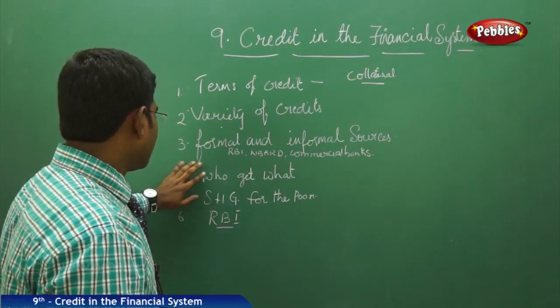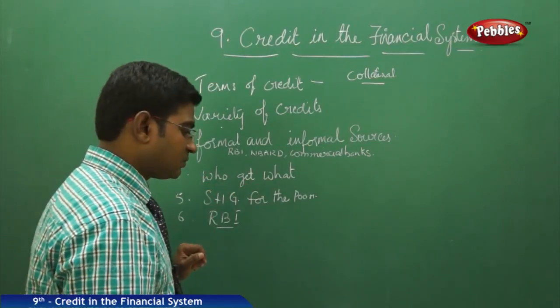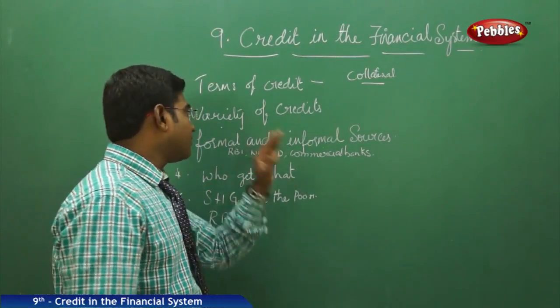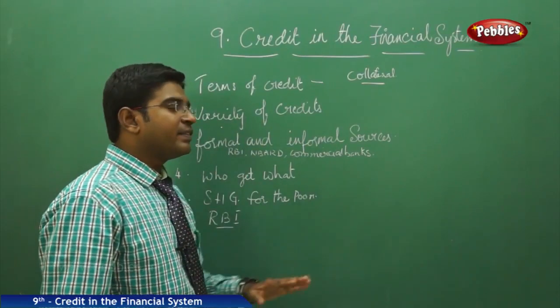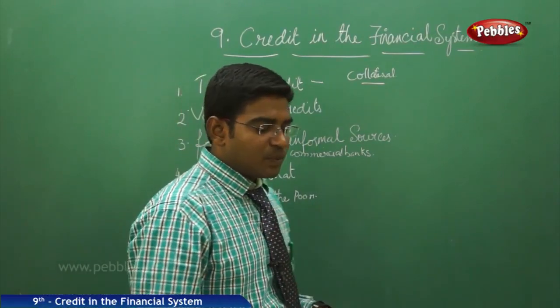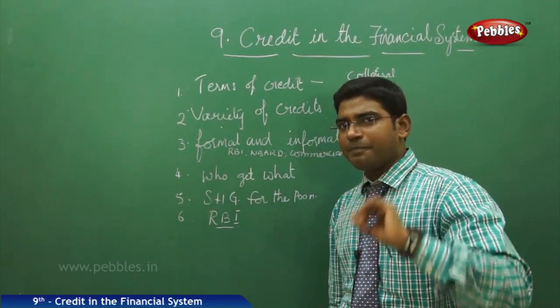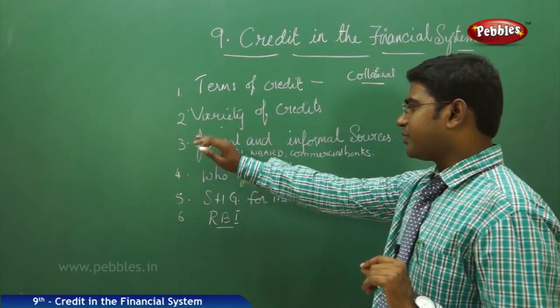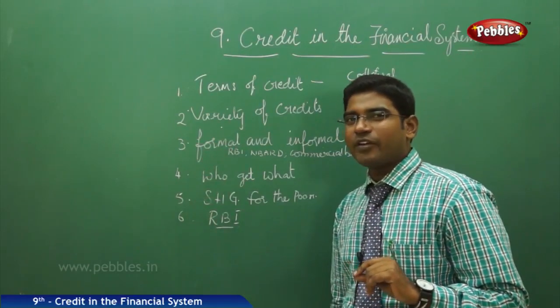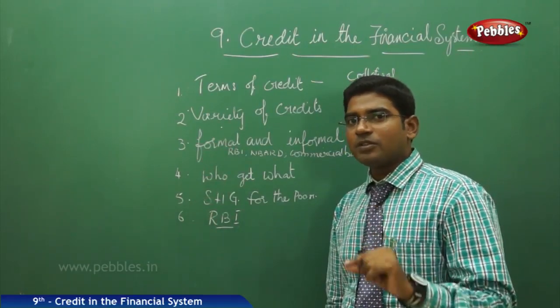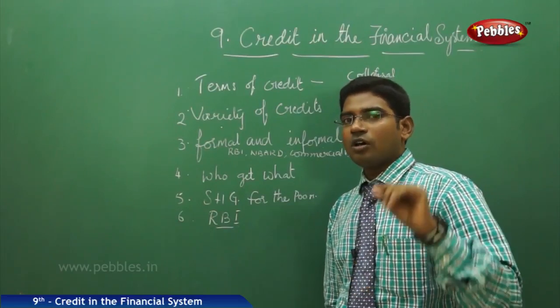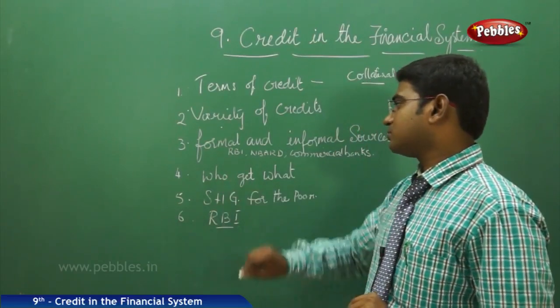Next, moving on, who gets what? Who is eligible for formal loans? Who is eligible for informal loans? For example, if you see the banking structure, most of the people who get a fixed salary, the salaried employees, try to deposit their salaries or their savings in the bank.